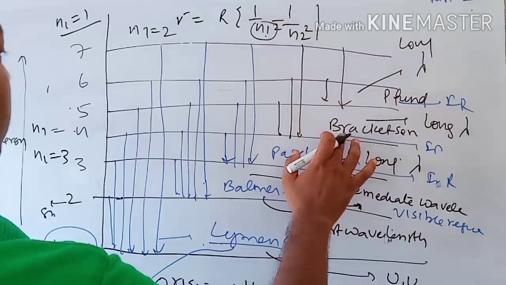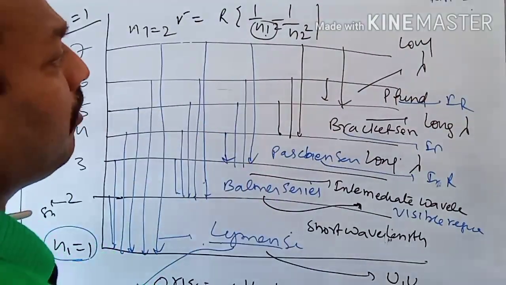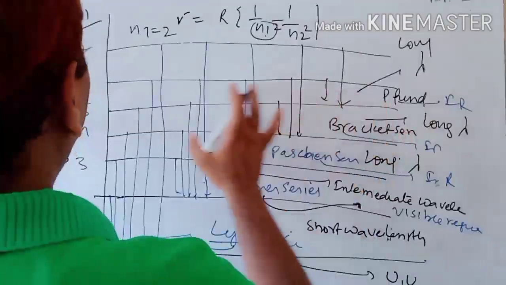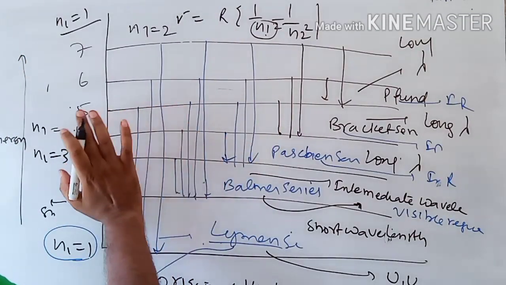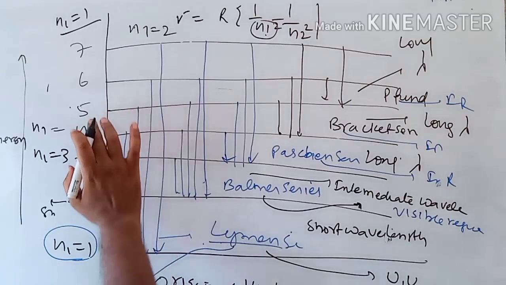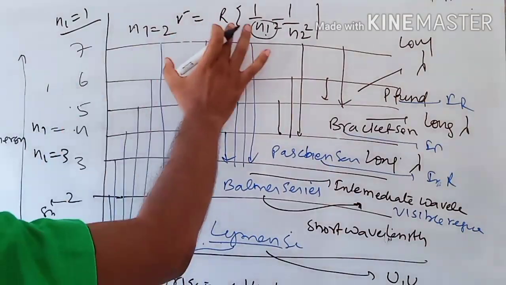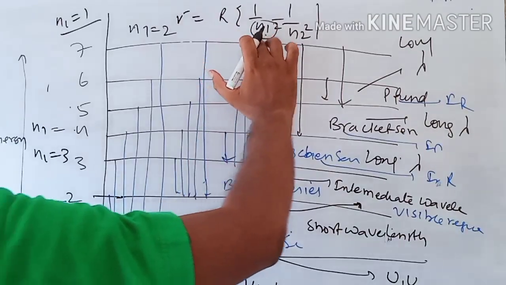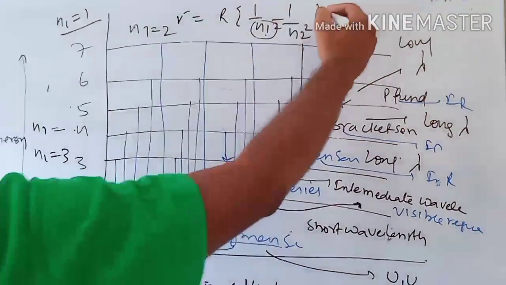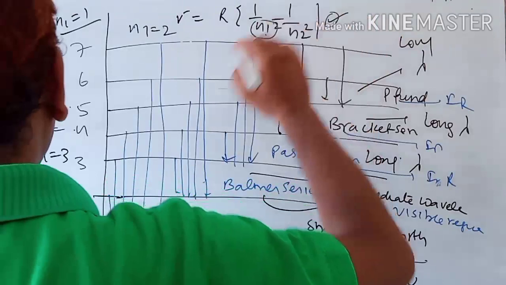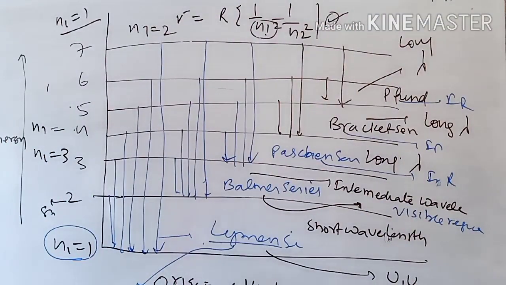If Brackett is given, the n1 value is 4. If Pfund series, the n1 value is 5. By putting in the n1 value, we can come to know what type of series it is. This is the formula we will use in numericals. It will help you in the calculation of numericals. So children, this is one point.